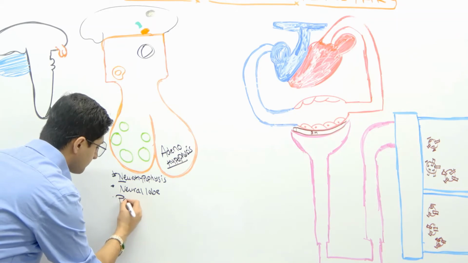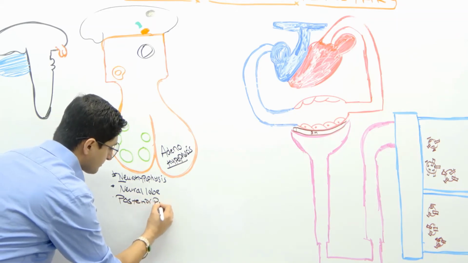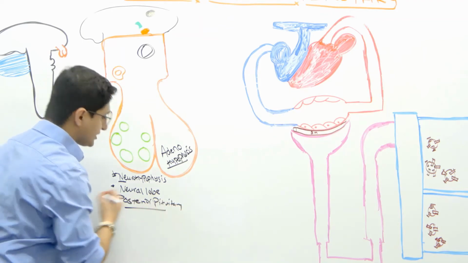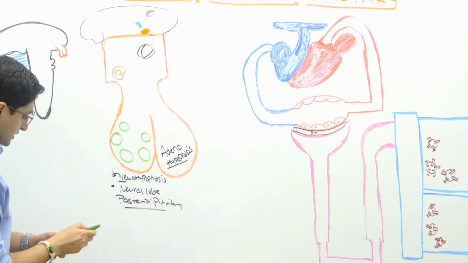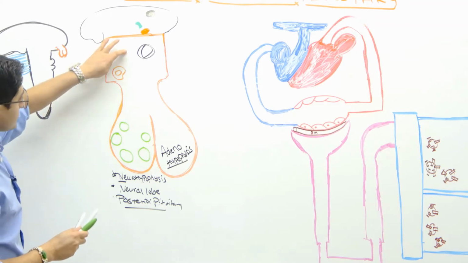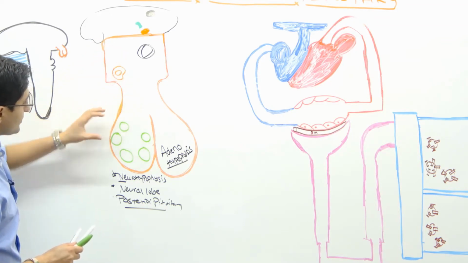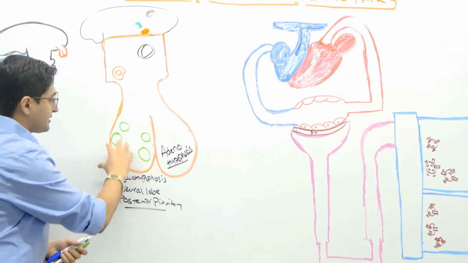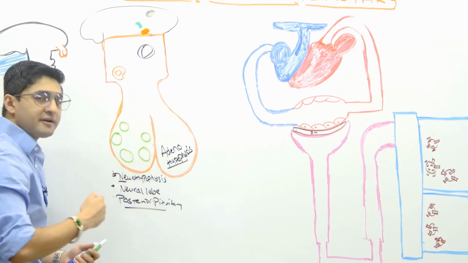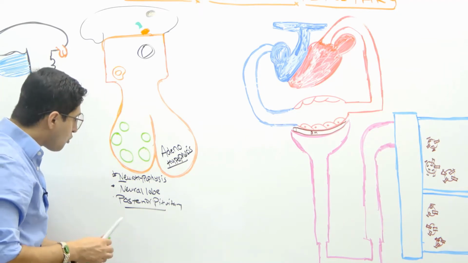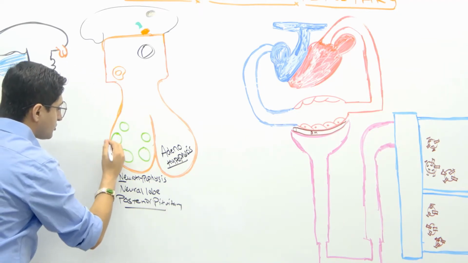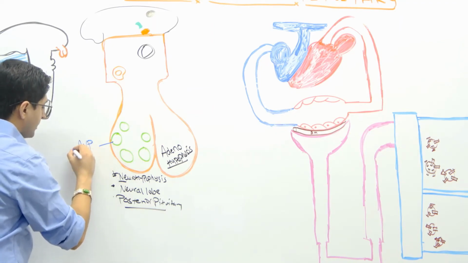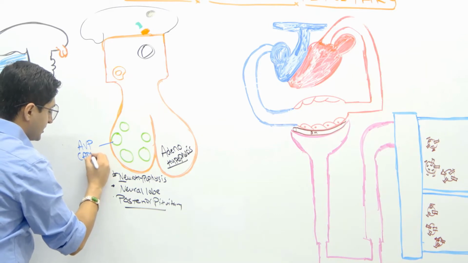Or always posterior pituitary, okay? That's what it's called. Now, remember this: what we need to know is that the posterior pituitary is very, very important. The reason why it's very important is because it's going to store some very, very important hormones, okay? One of the most important things stored here, I'll write it down, is arginine vasopressin, or another name is ADH, which is antidiuretic hormone, okay?